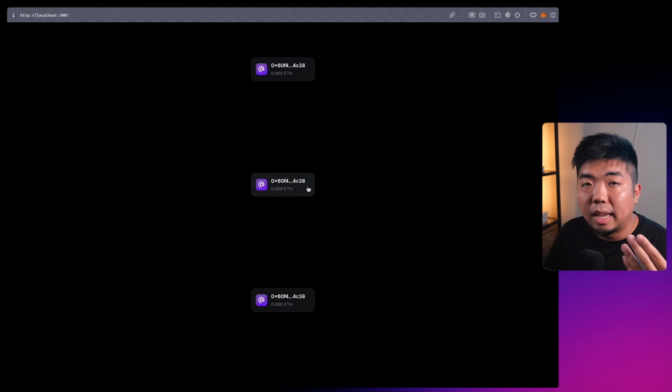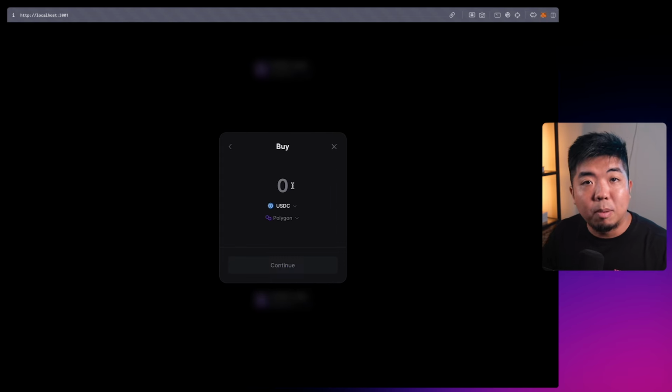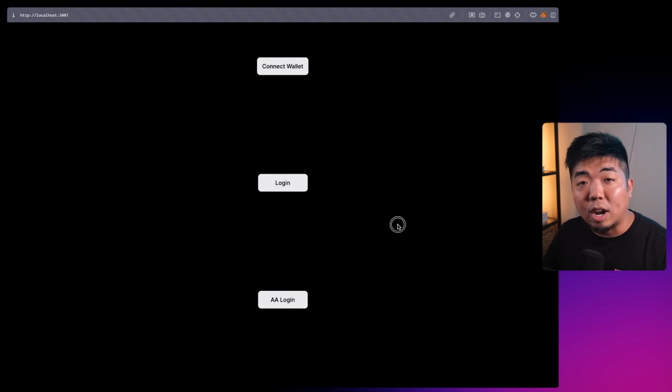If they want to interact with the blockchain, they still need some funds, or we need to supplement the funds for them in some way so they can execute transactions on chain. Now we also have the feature of buy, swap, or purchase crypto, letting them purchase the token that they need using a credit card. Do all of that without having to leave your application, all within this connect modal here.